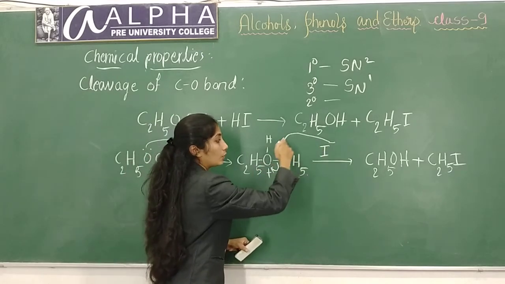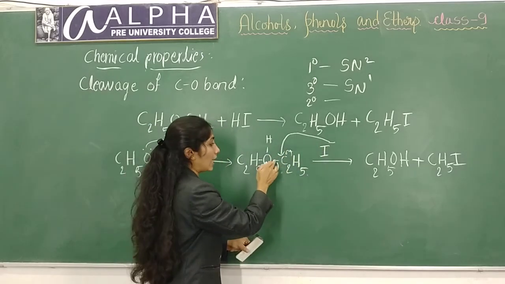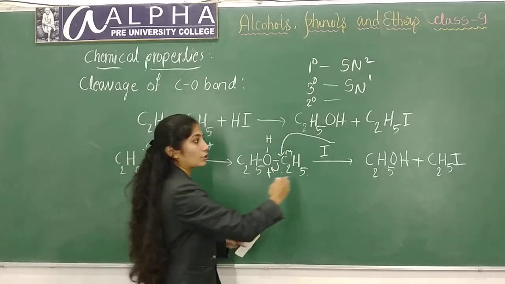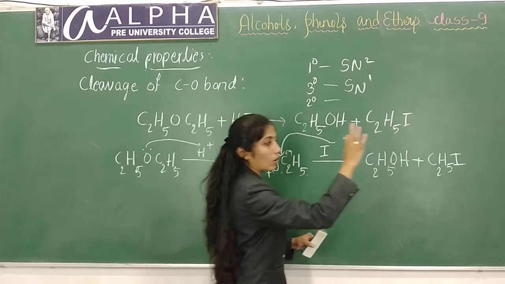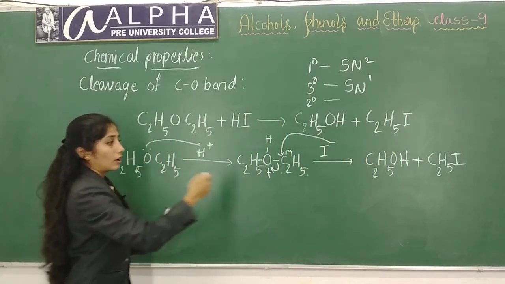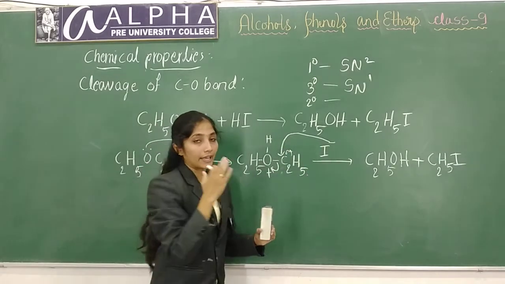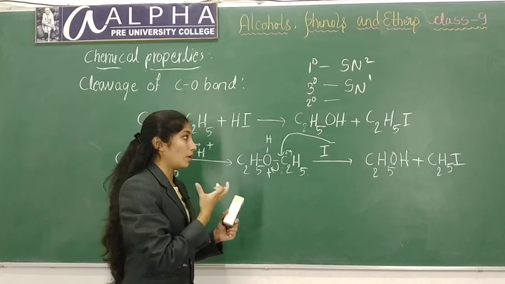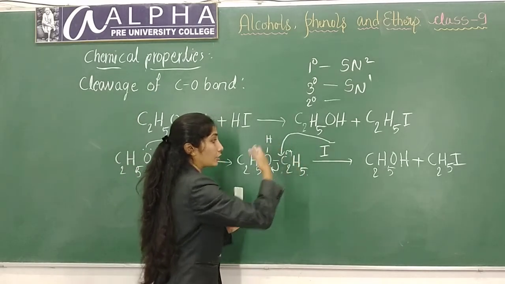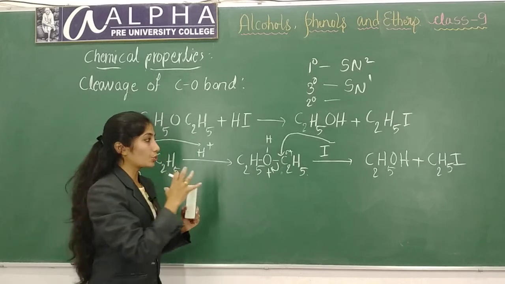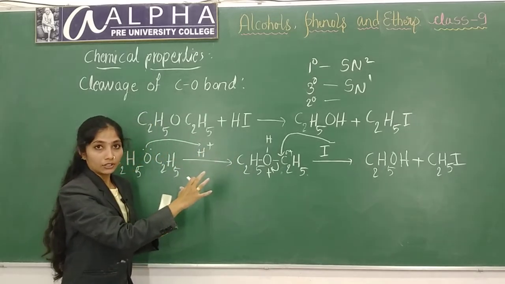So the nucleophile will attack on this carbon and the carbon-oxygen bond will break, leading to the formation of the products ethyl alcohol and ethyl iodide. In the case of the SN2 mechanism, the iodine will attack a sterically unhindered carbon. There should not be steric hindrance.